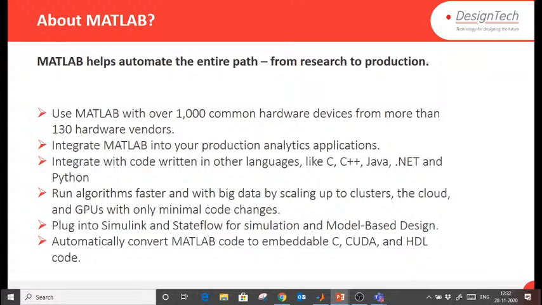So already we saw some models in Simulink, right? Model based design is nothing but testing your model virtually in a different way. This is not our agenda for model based design today, so we are not going to discuss that. You can also automatically convert MATLAB code to embedded C, CUDA and HDL code. We have coders in MATLAB to generate these codes, because when you are going to deploy on hardware, we require specific code, not direct MATLAB code. So in MATLAB we can convert to embedded code, and further we can deploy on a hardware as well.